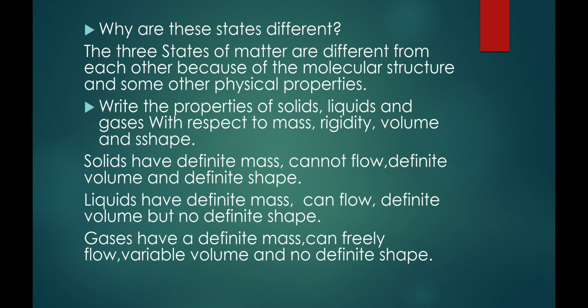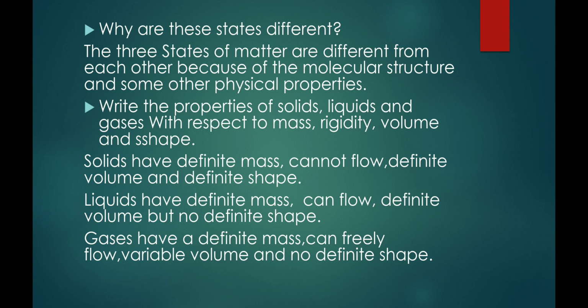If we see properties of solids, solids have definite mass. Think some examples: chair, brick, wall, cloth, ice. These are all examples of solids. They have definite shape. They cannot flow. And they have definite volume and also definite shape.